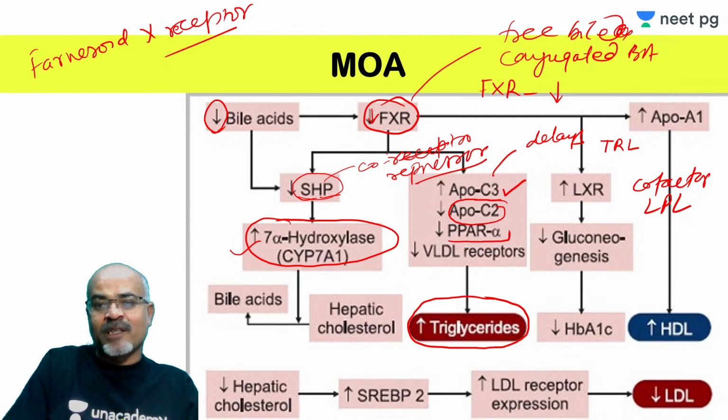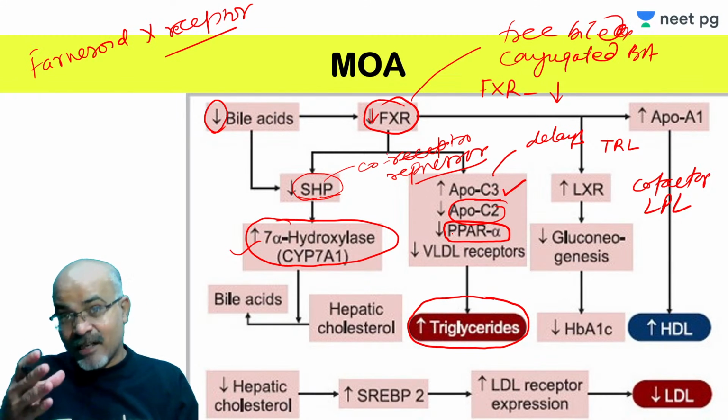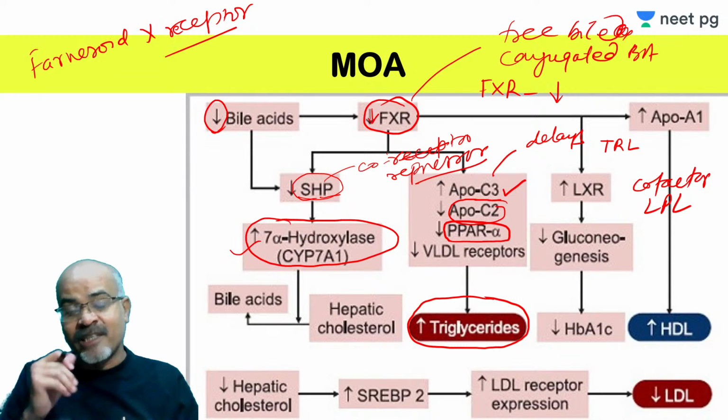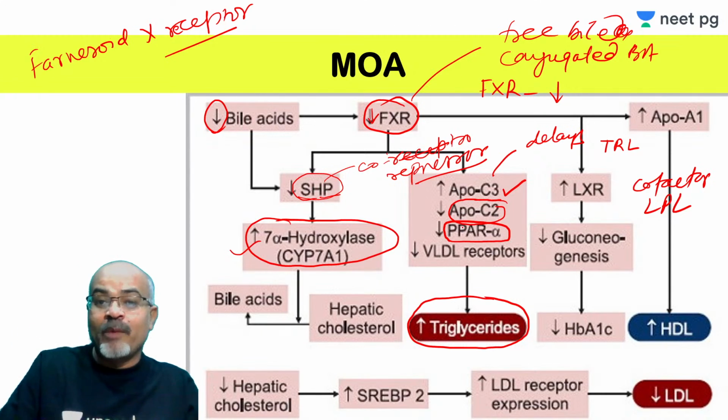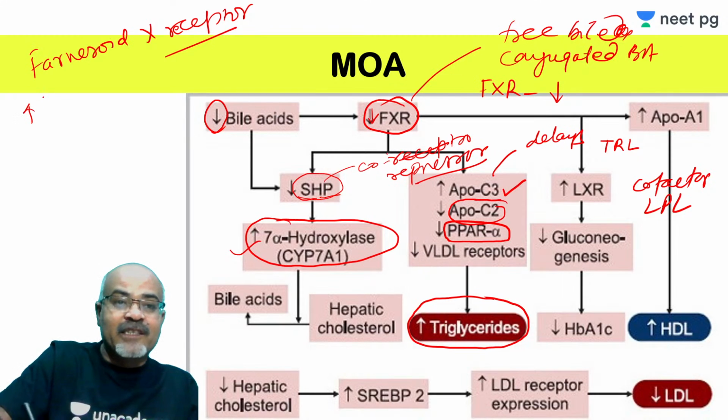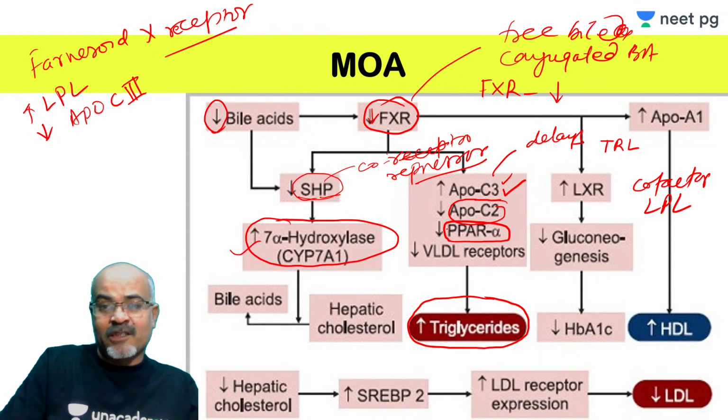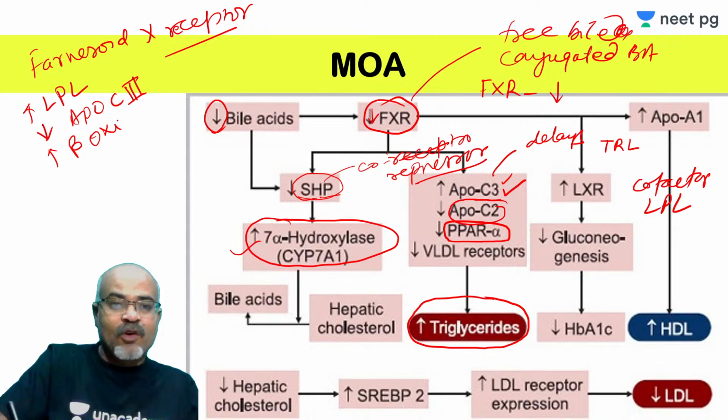These are also nuclear receptors, and PPAR alpha is involved in the action of the fibric acid derivatives. I will talk about that. PPAR alpha stimulation leads to increase in lipoprotein lipase activity, decreases ApoC3, and also increases the beta oxidation of fatty acid.